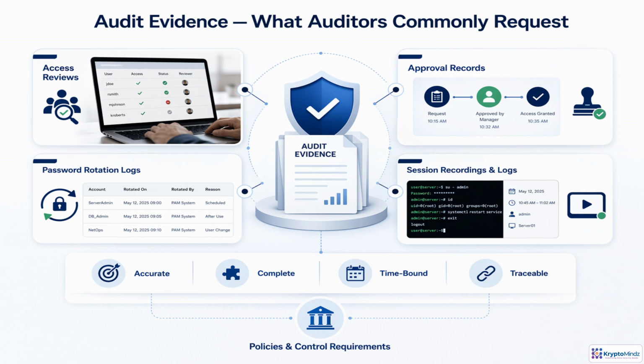Auditors are not looking for promises that privileged access is controlled. They are looking for evidence. For PAM, that usually means 4 artifact families: access review records, approval workflows, password rotation logs, and privileged session activity. Good evidence answers who had access, who approved it, when it changed, why it was needed, and what happened during use. It should also be accurate, complete, time-bound, and traceable back to policy or a specific control requirement.